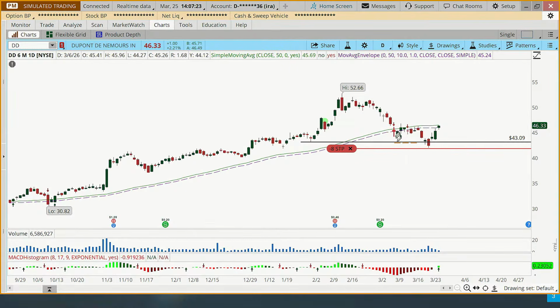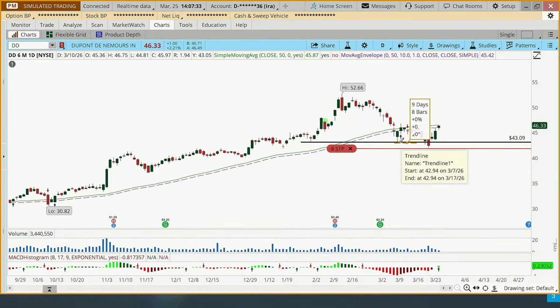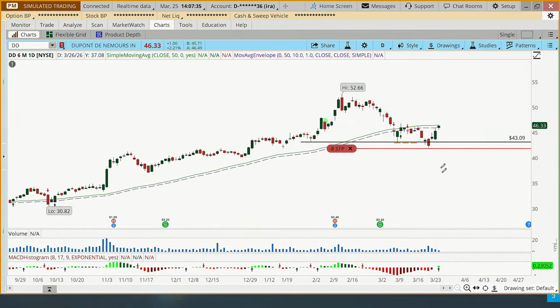But I've talked about this many times. When you set your stops, I always ask myself, does that stop make sense? To have a stop literally within pennies of a support level doesn't make a lot of sense to me, because there's always that little wiggle around that support area. So, fortunately or unfortunately, we're still here in DuPont. We didn't get stopped out on that little pullback, and it looks like it's trying to get back above the moving average. So that's DuPont.